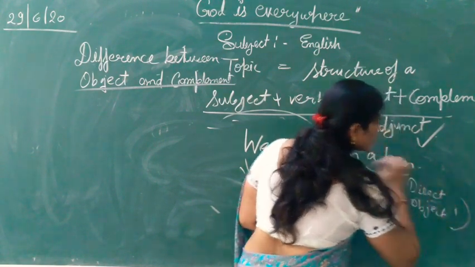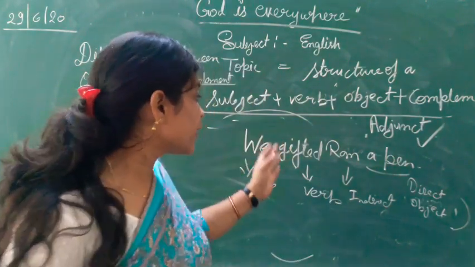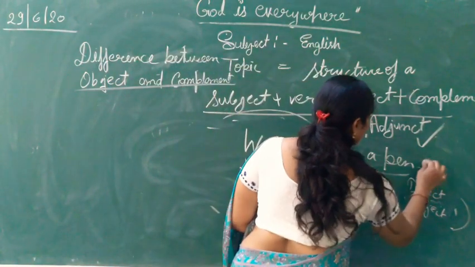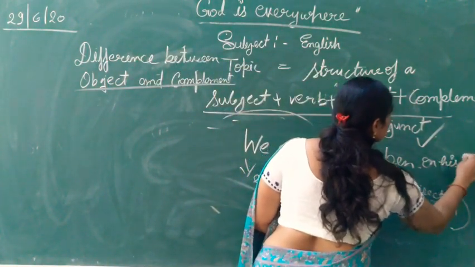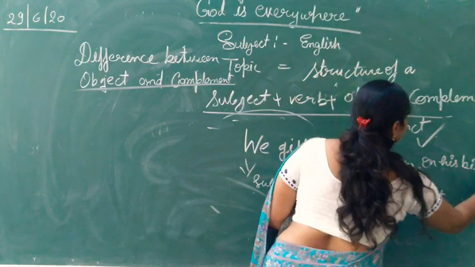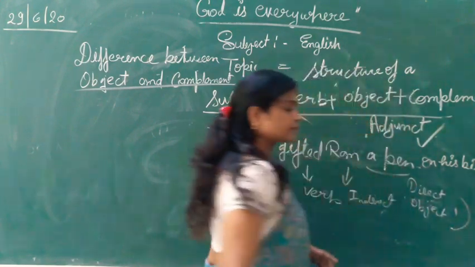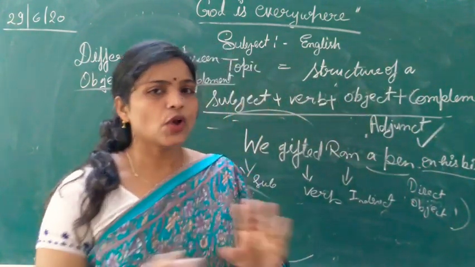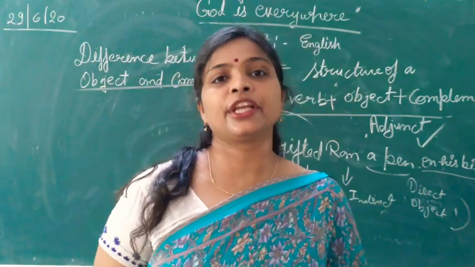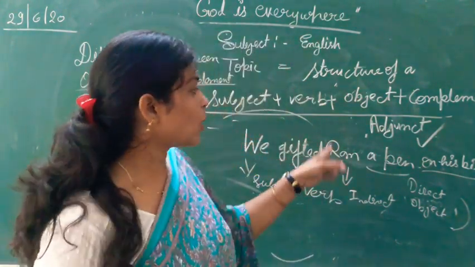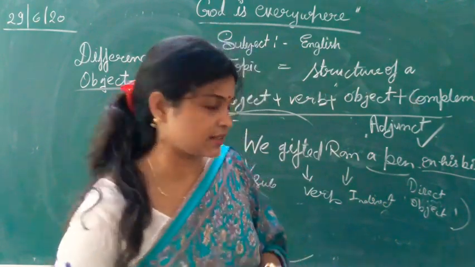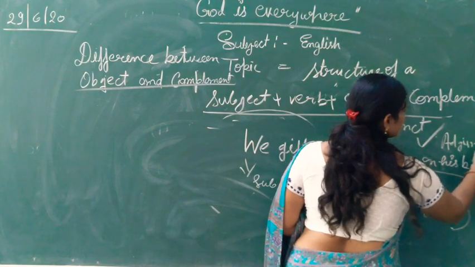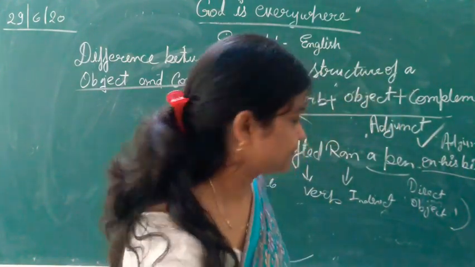If I write in this sentence, we gifted Ram a pen on his birthday. On his birthday is not necessary to complete the meaning of the sentence. Here, on his birthday is adjunct.